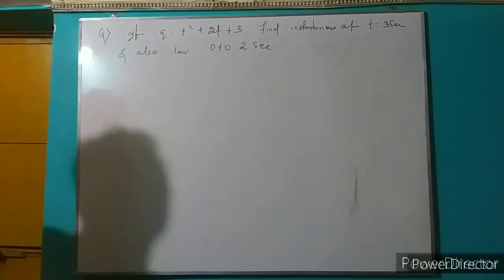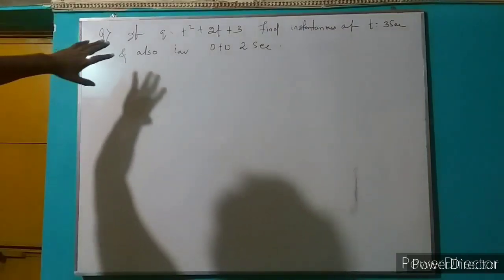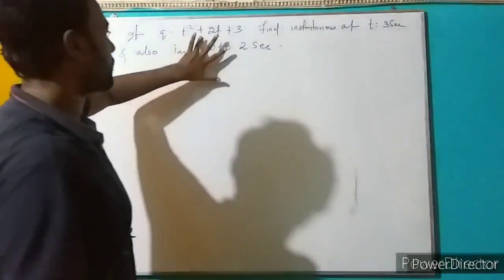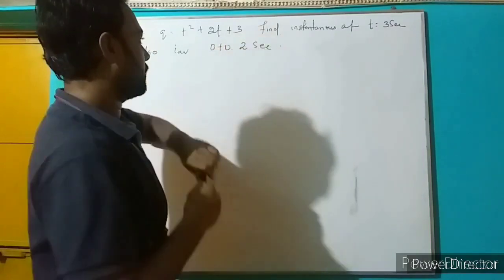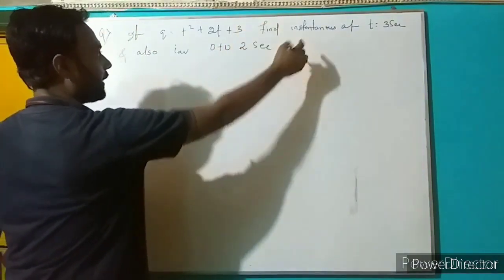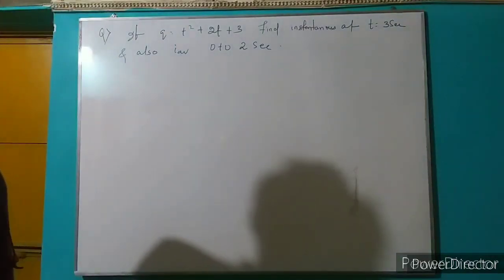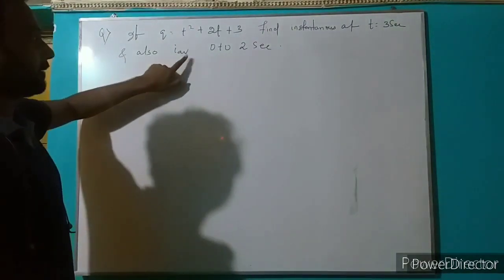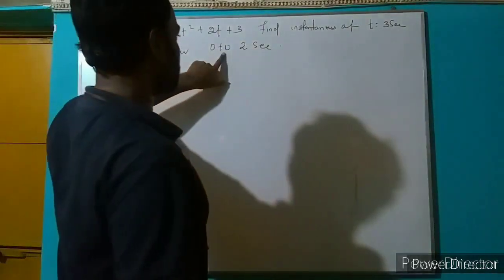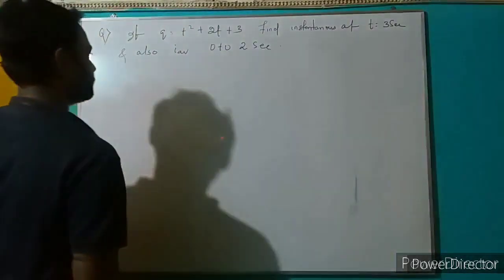My first problem: if q equals t square plus 2t plus 3, find the instantaneous current at t equal to 3 seconds, and also find the average current from 0 to 2 seconds.